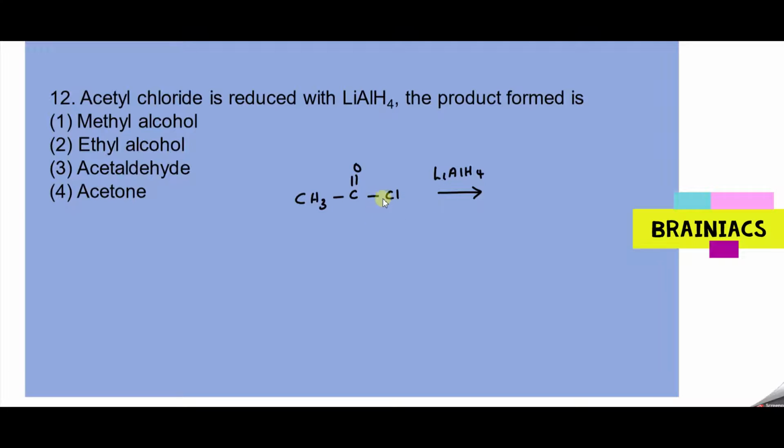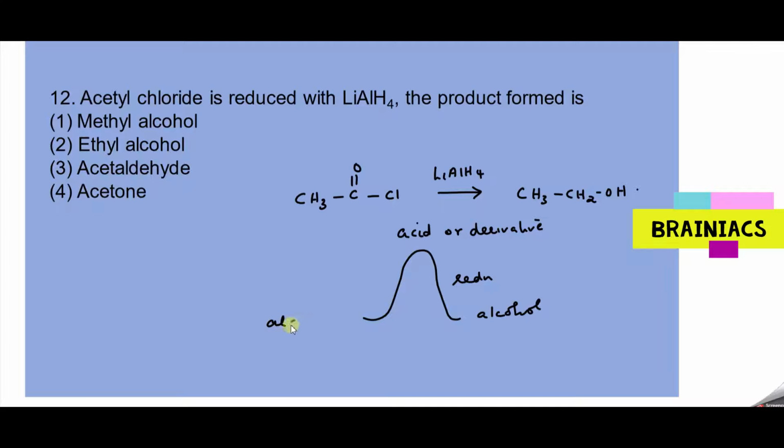So what will happen? First step, HCl will be removed and you will be having hydrogen coming here, aldehyde. Further reduction will happen. Then you will end up in what actually? CH3, CH2, OH, alcohol. Exactly. Please remember this one: any acid or its derivative, on continuous reduction will result in alcohol.